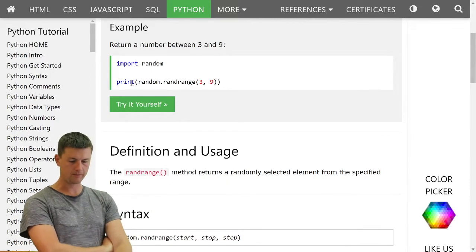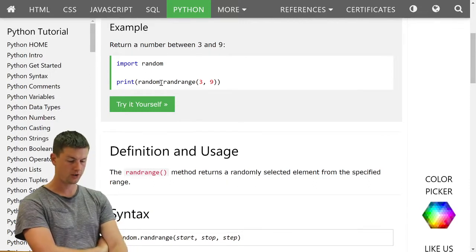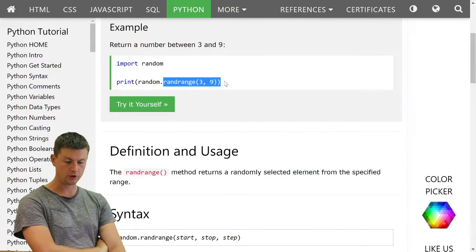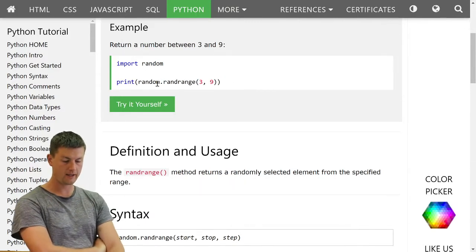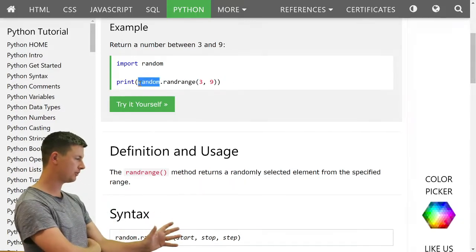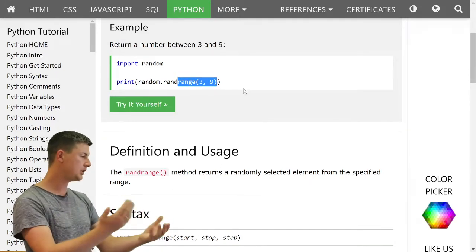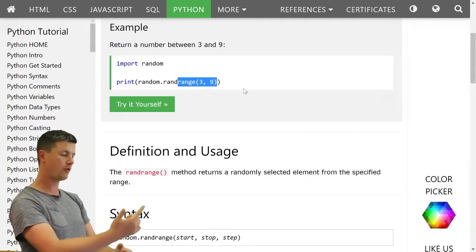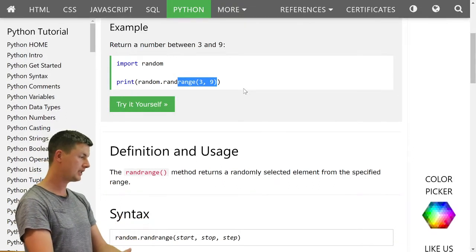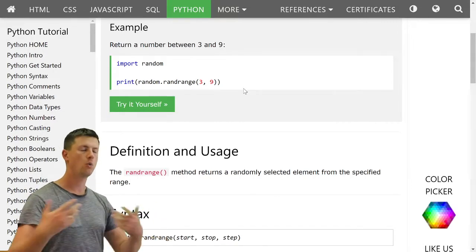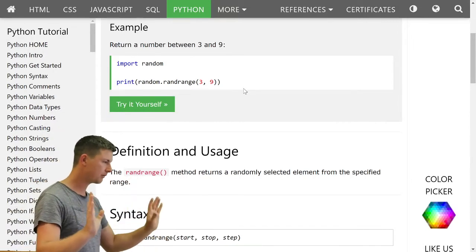So we're importing random and we're printing random dot randrange 3, 9. What does that dot syntax mean? That means that randrange lives within the random module. So if you just think about range 3 to 9, you know what that looks like. That looks like 3, 4, 5, 6, 7, 8. And that's it. It doesn't include 9. Randrange will pick one of those numbers randomly, and that's great. That's exactly what we want. Okay.